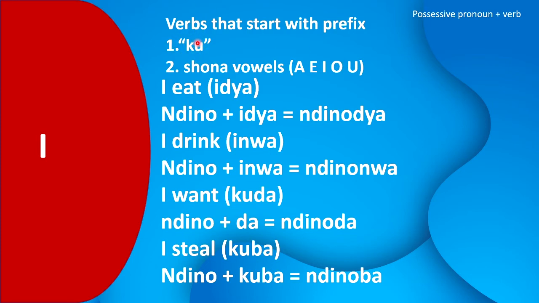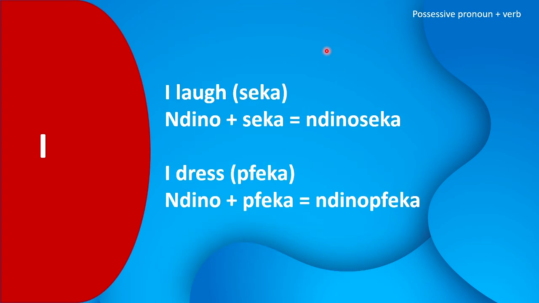But what if the verb doesn't start with the ku prefix, or doesn't start with the vowels? This is how you do it. If the verb starts with anything else, you must combine the words directly.